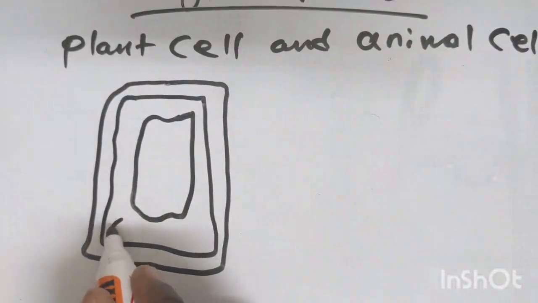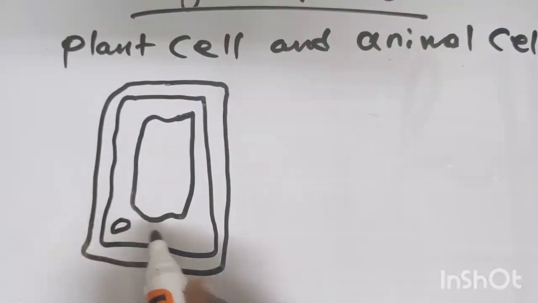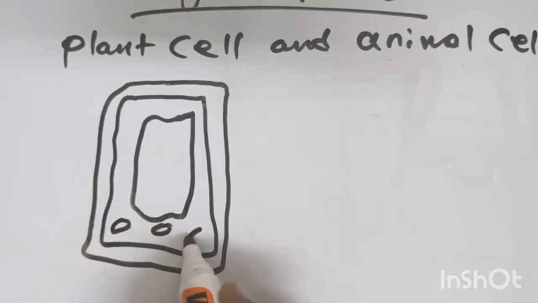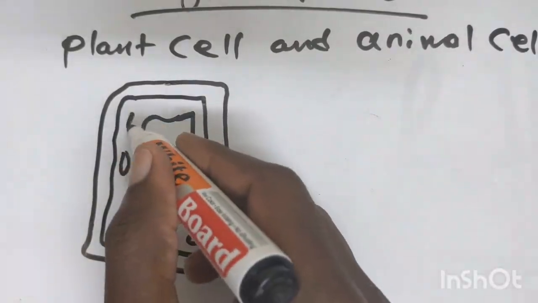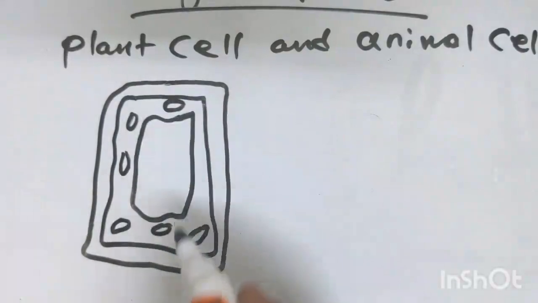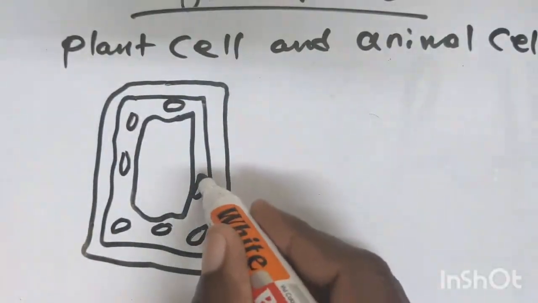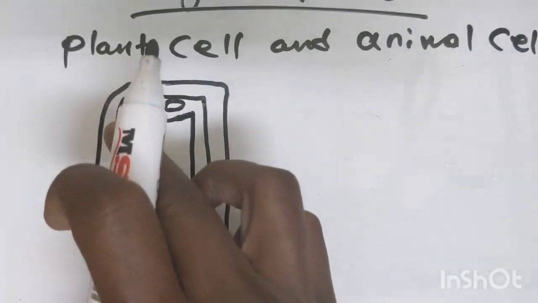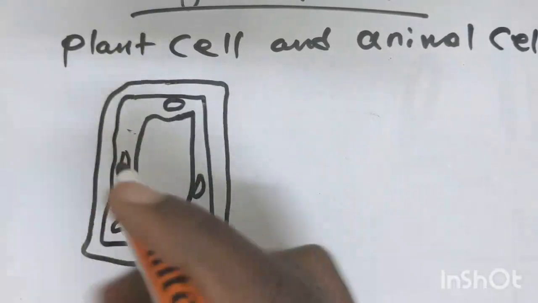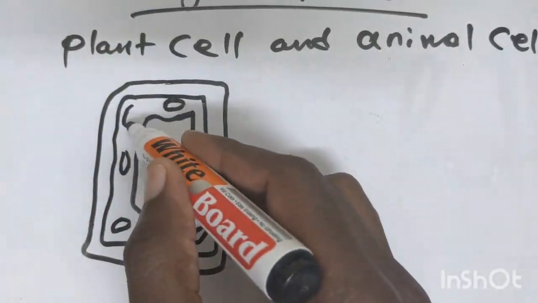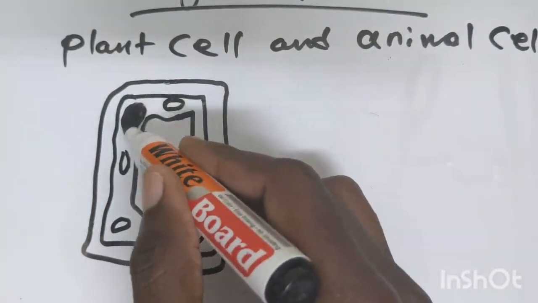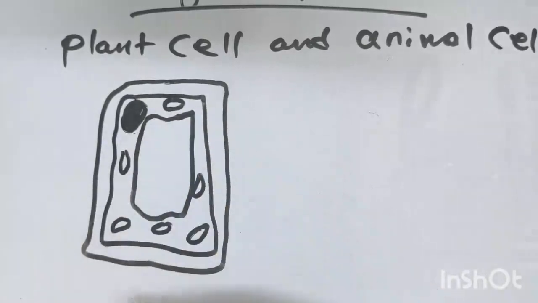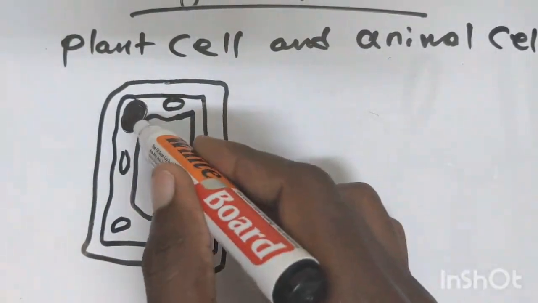These are what we call chloroplasts, like that. Then there is also what we call a nucleus, like that. So that is a nucleus.